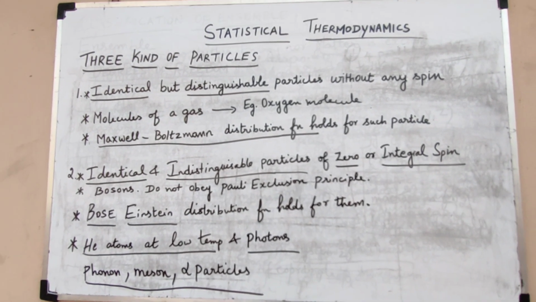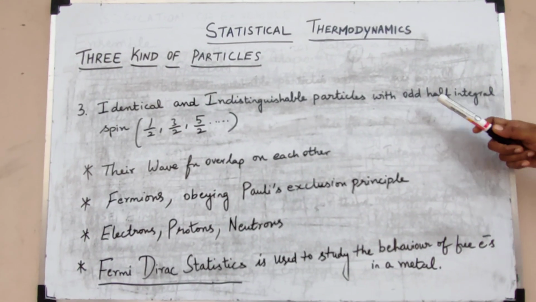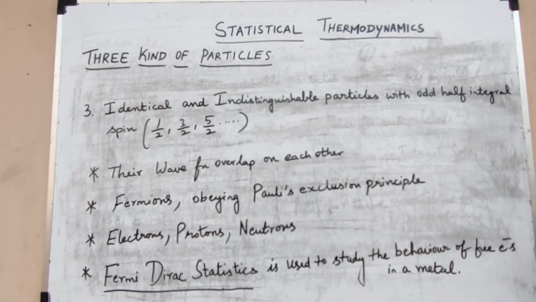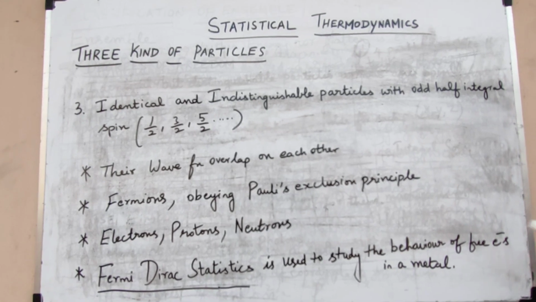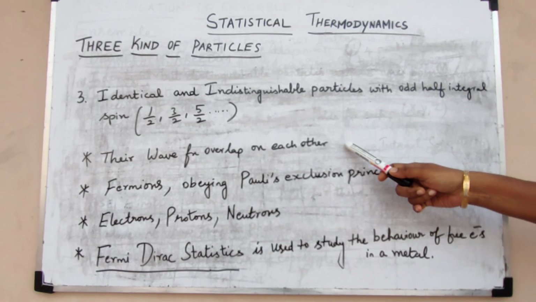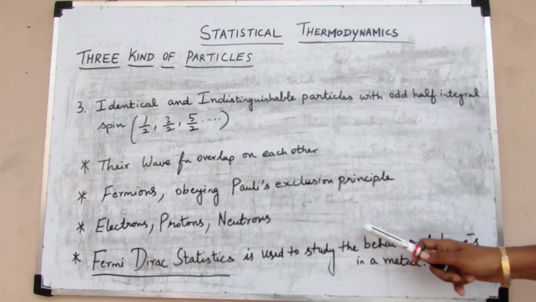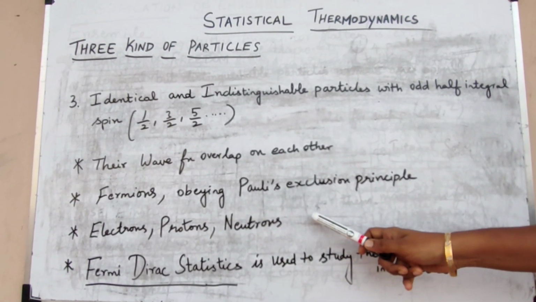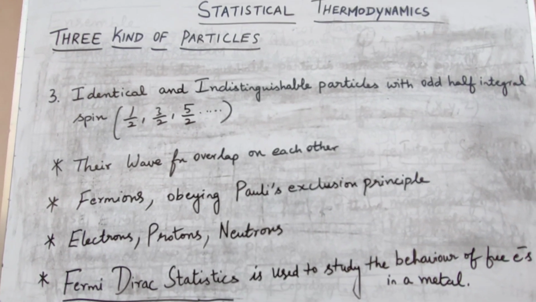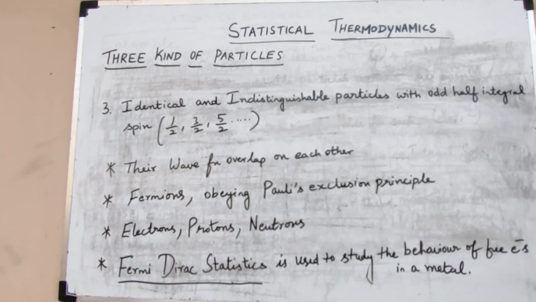The third category we will see now. The third type of particles are identical and indistinguishable particles with odd half integral spin: 1/2, 3/2, 5/2, etc. The spin may be. Their wave functions overlap on each other, and these particles are called fermions, and these particles obey Pauli's exclusion principle. Electrons, protons and neutrons come under this category. These particles come under the category of Fermi-Dirac statistics. These particles are also called fermions.